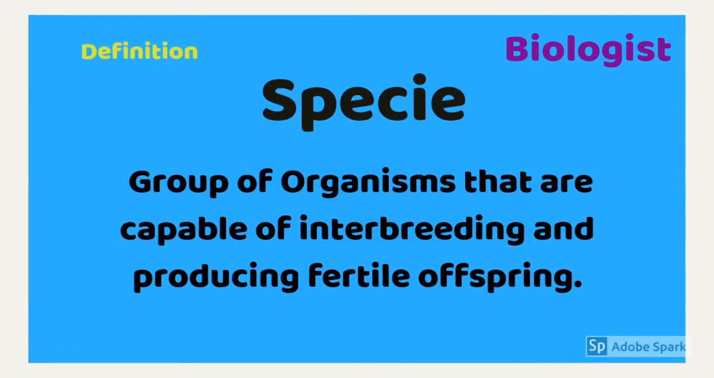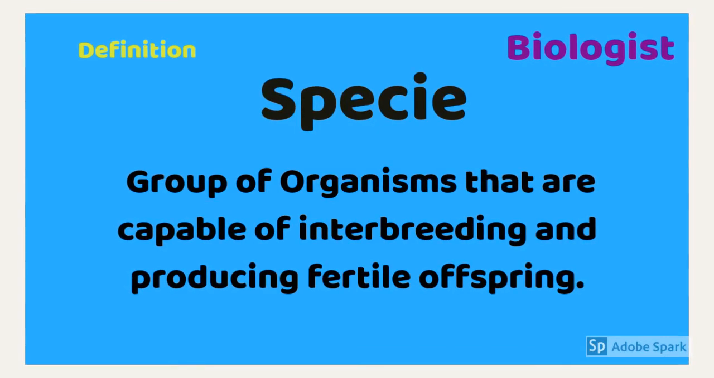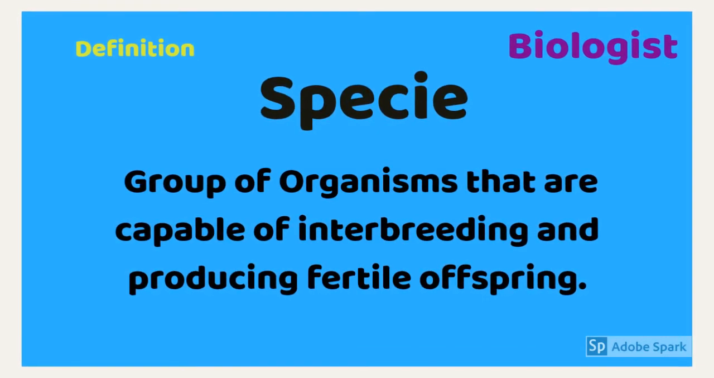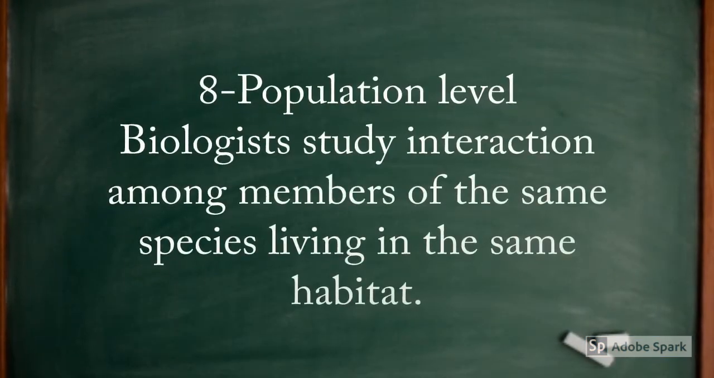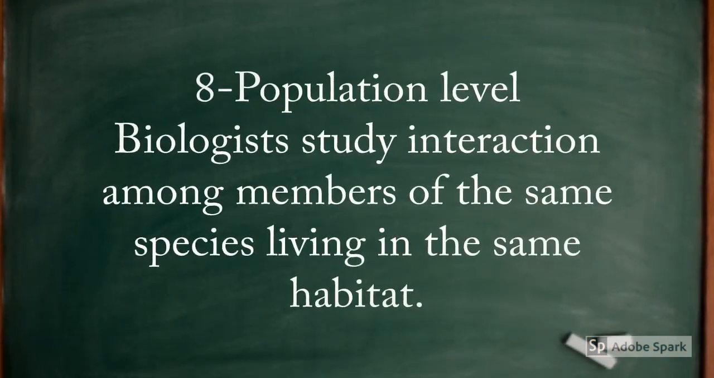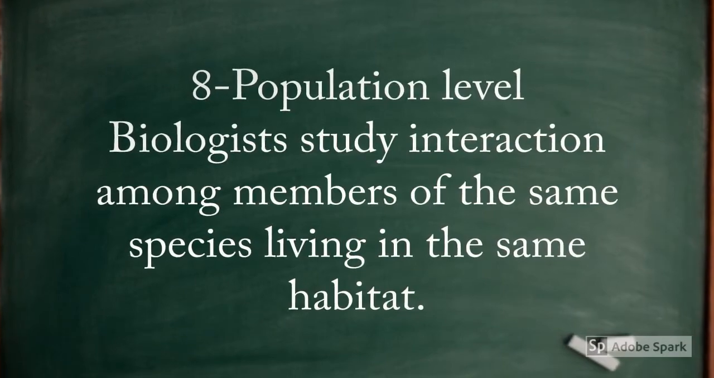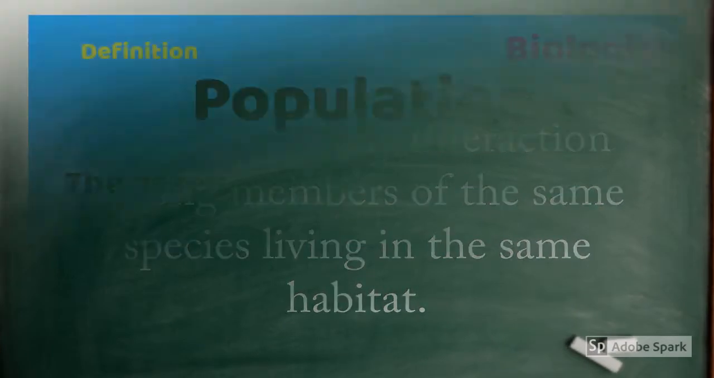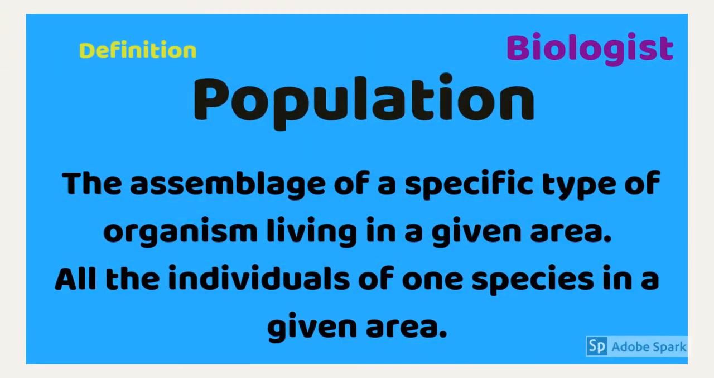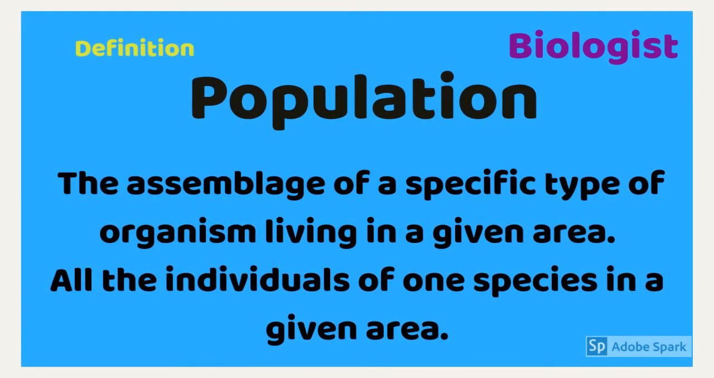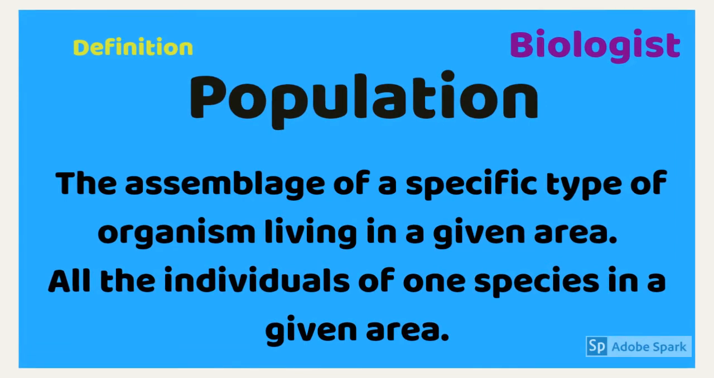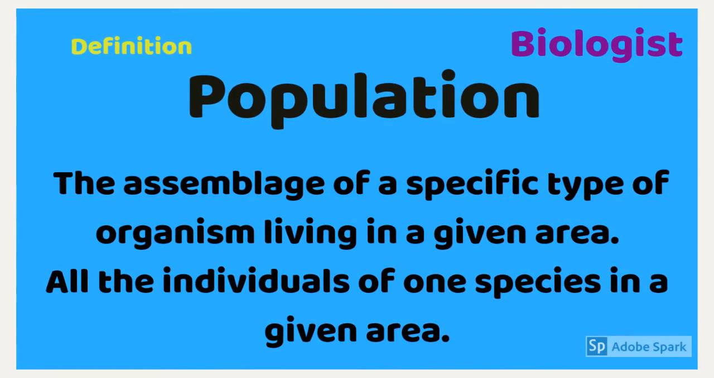Species: group of organisms that are capable of interbreeding and producing fertile offspring. Population level. Biologists study interaction among members of the same species living in the same habitat. Population is the assemblage of a species type of organism living in a given area, or all the individuals of one species in a given area.